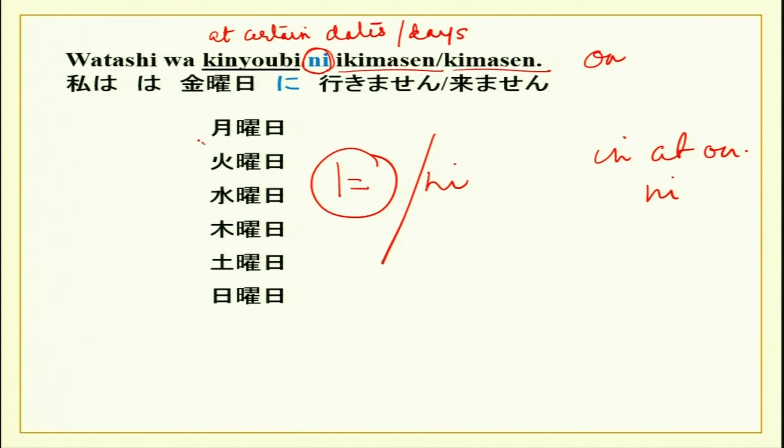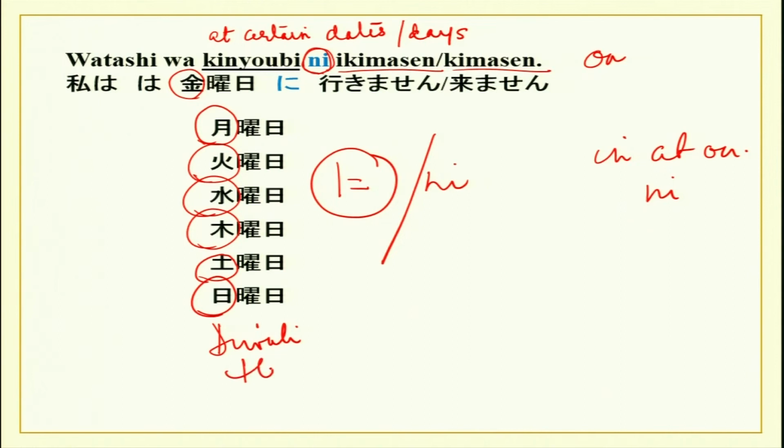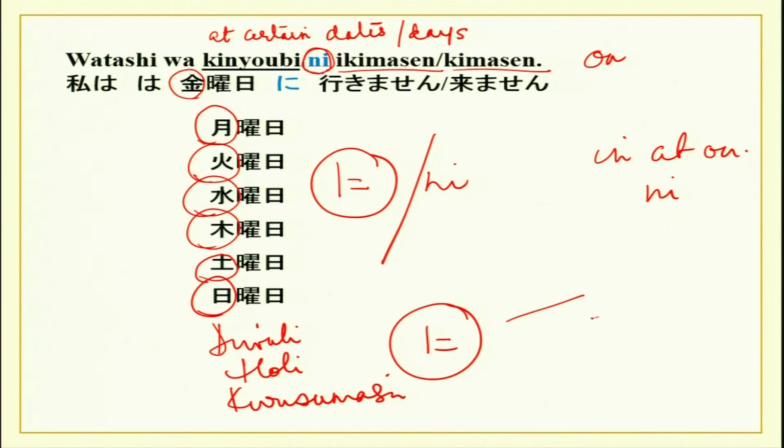Then the days of the week are given over here: Getsuyobi, Kayobi, Suiyobi, Mokuyobi, Kinyobi, Doyobi and Nichiyobi. Kinyobi is already mentioned over here. You could have special days like Diwali or Holi or Christmas. Ni, always ni. I go or I come or I do a certain activity, but always particle ni.